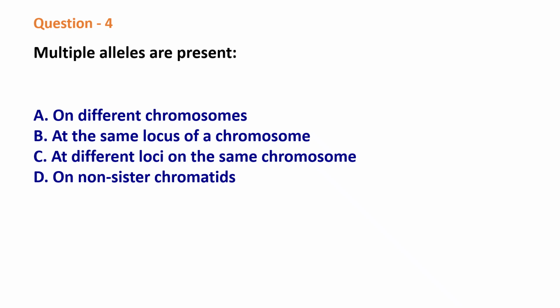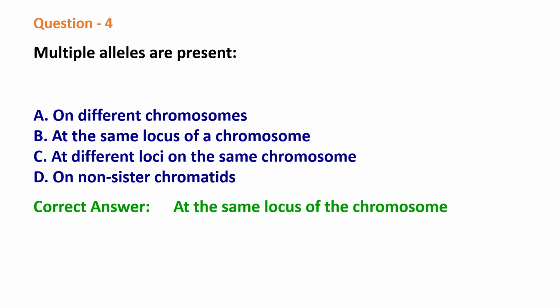Question 4. Multiple alleles are present on different chromosomes, at the same locus of a chromosome, at different loci on the same chromosome, on sister chromatids. The correct answer is at the same locus of the chromosome. We know genes have got only one position on a chromosome, and those positions are called locus. So alleles are different forms of genes. So different alleles of a gene will be present only on a particular locus of the chromosome.